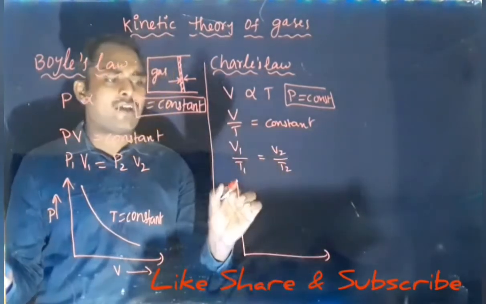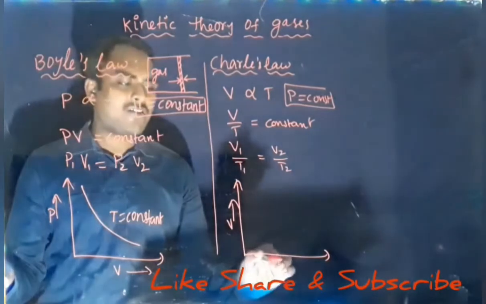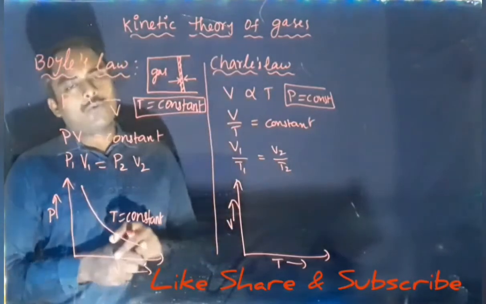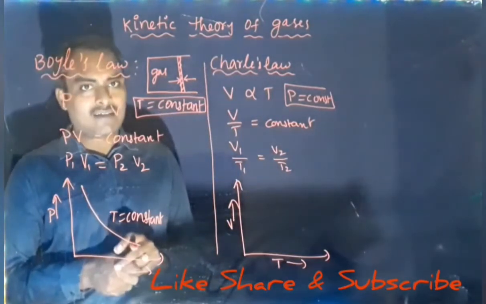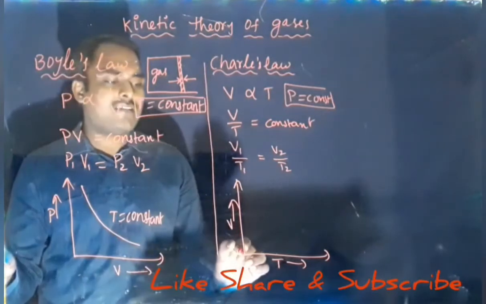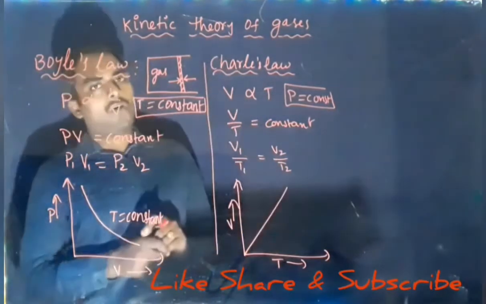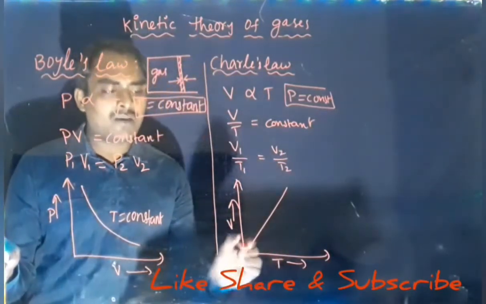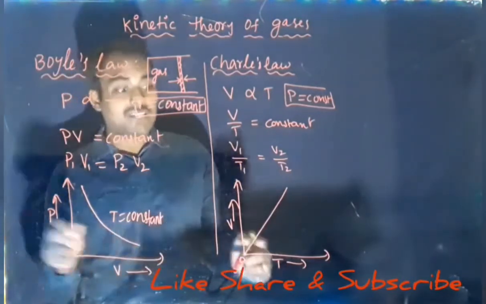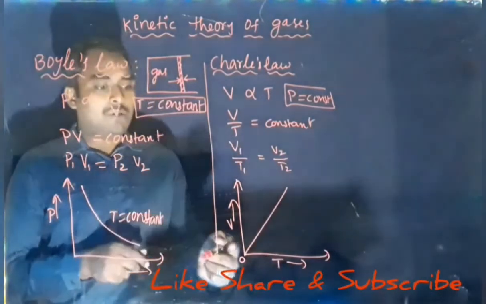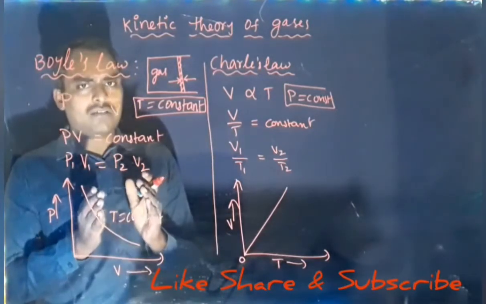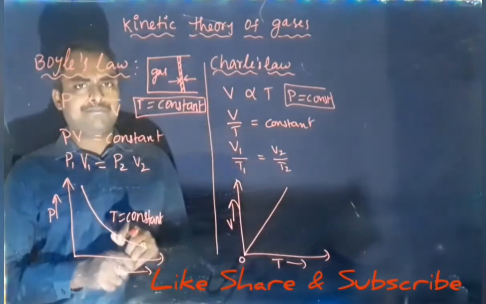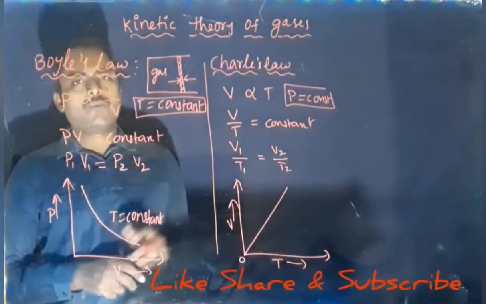Now let us draw the graph between volume and temperature. So volume is taken on y-axis, temperature is taken on x-axis. So this relation is nothing but directly proportional linear relation. It is the equation of straight line. So we get the graph straight line passing through origin. So anyhow here it is origin. Origin means temperature 0, 0 Kelvin. This temperature should be written always in Kelvin. So 0 Kelvin is not practically possible. So theoretically we are drawing the graph till 0. Otherwise practically we will not get up to 0 Kelvin.